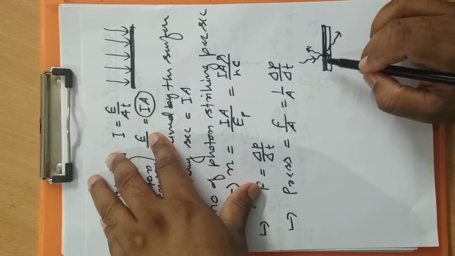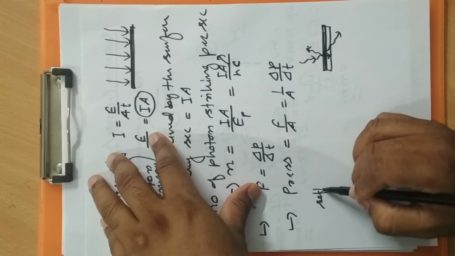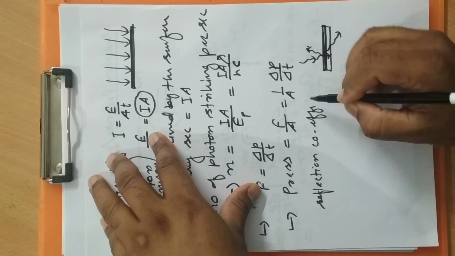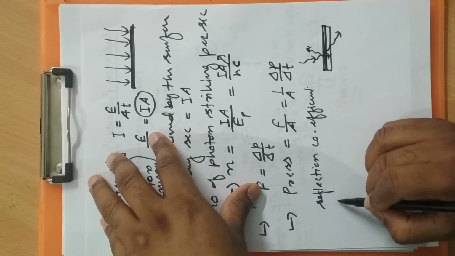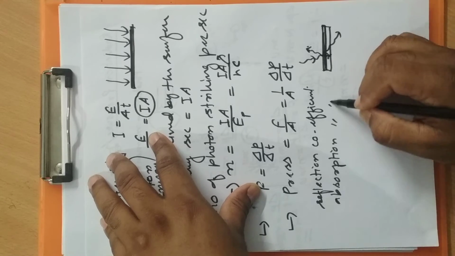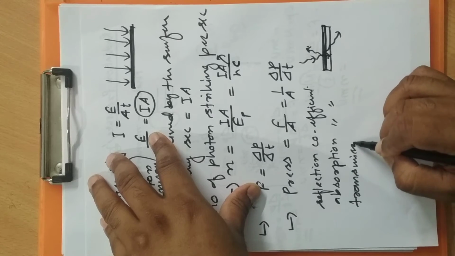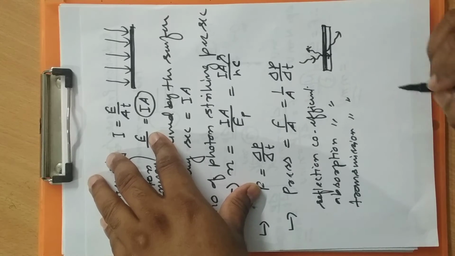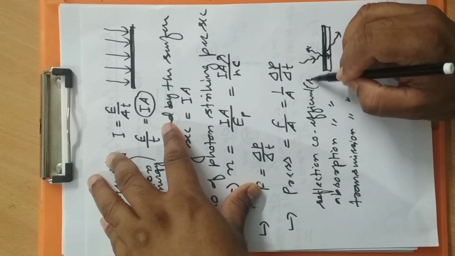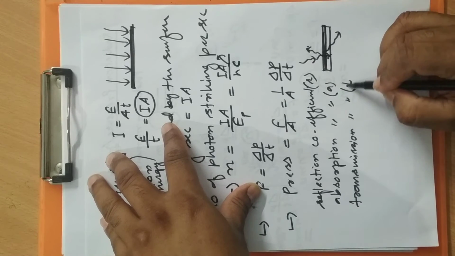Here there will be three quantities: the reflection coefficient R, the absorption coefficient A, and the transmission coefficient T.